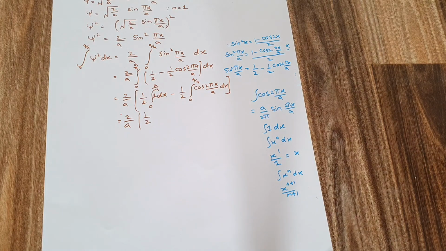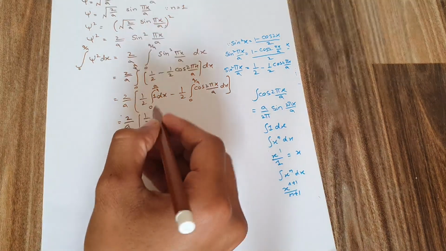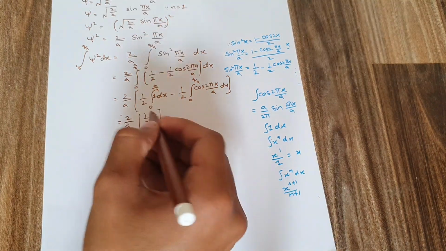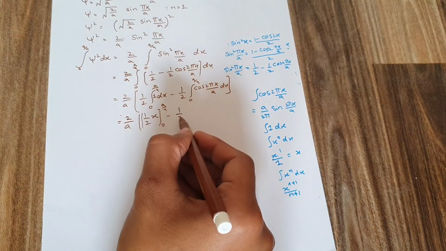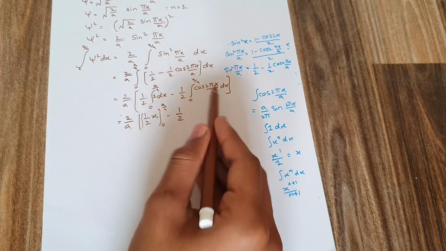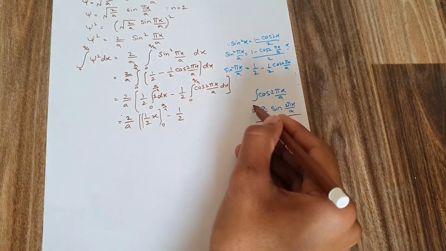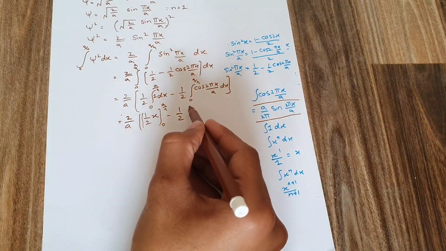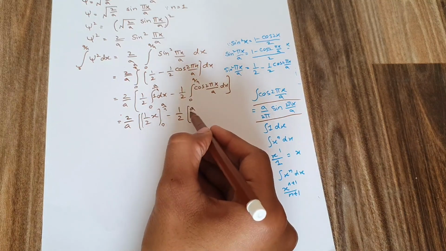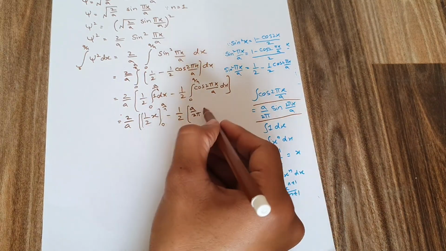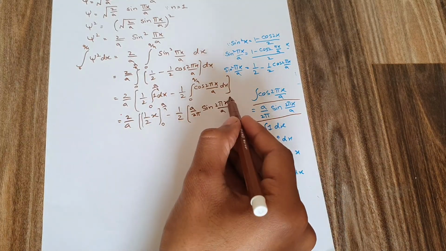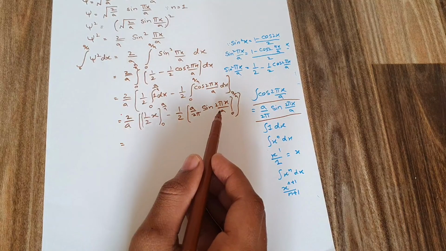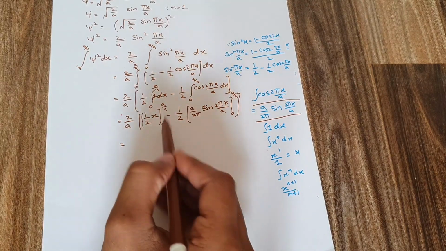So what I'm going to do next is just plug in the values. The integration of 1 dx comes out to be x, and here I have a limit condition from 0 to a by 4, minus 1 by 2, and the integration of this form I have calculated here. So I'm going to write the answer, a over 2 pi sine 2 pi x over a. The thing that you know is that we have a limit here from 0 to a by 4.